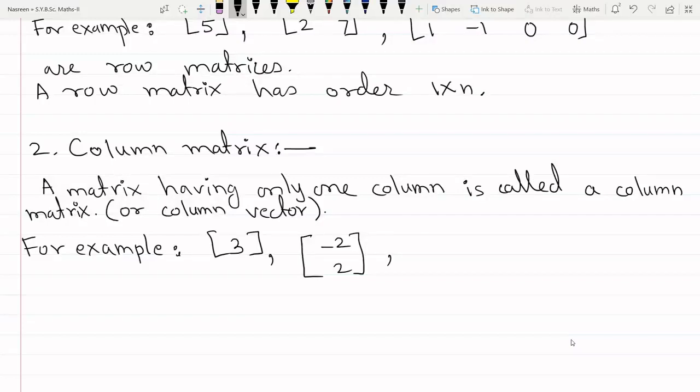So it is a column matrix of order 2 by 1, 2 rows and one column. Then we can have a matrix of the type, say, -4 8 1. There are 3 rows and one column, so this is a 3 by 1 matrix. In each of these matrices you can see that you have a single column. Such matrices are column matrices.